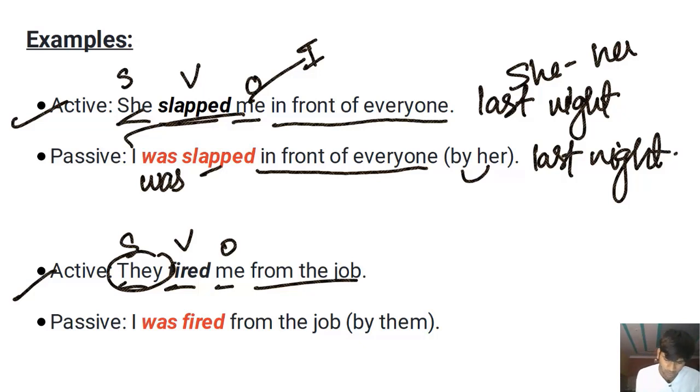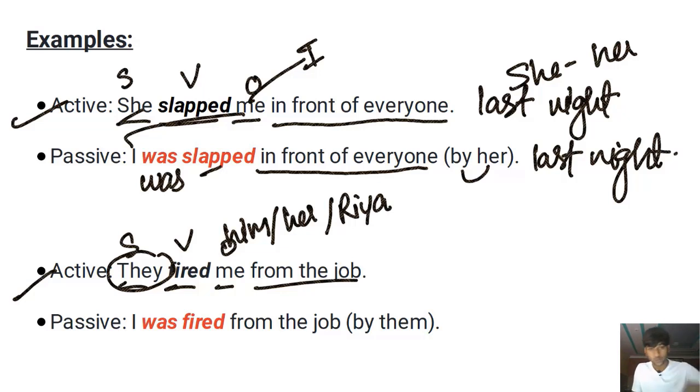Or you can change the object as well. They fired him or her, or you can take a name as well. They fired Ria from the job. Now, if I want to focus on the person who got fired, who received this action, I'll write the sentence in the passive voice. I was fired.